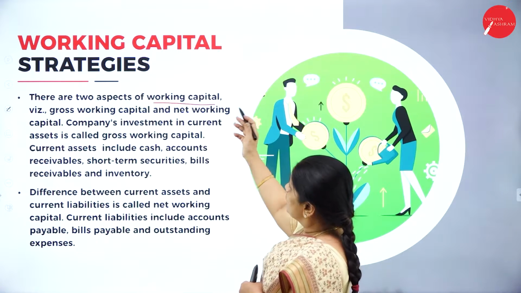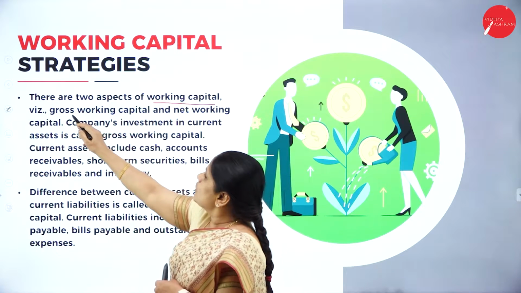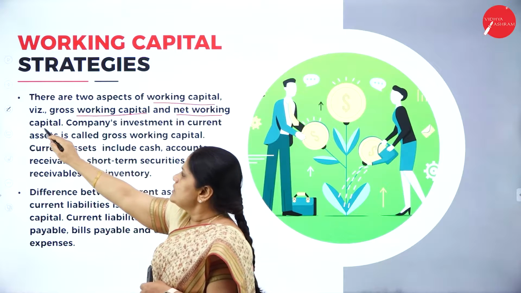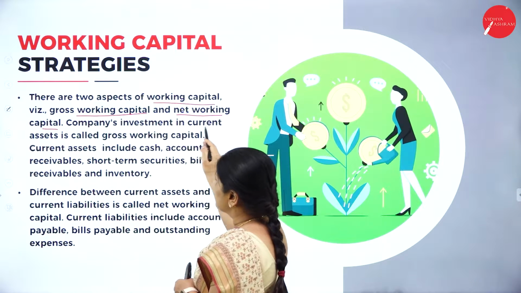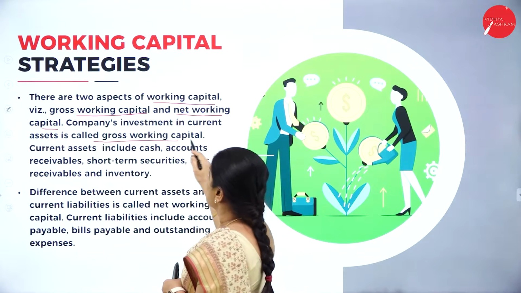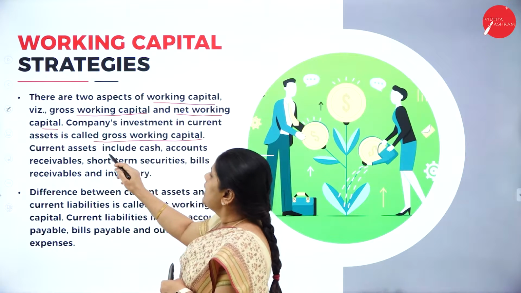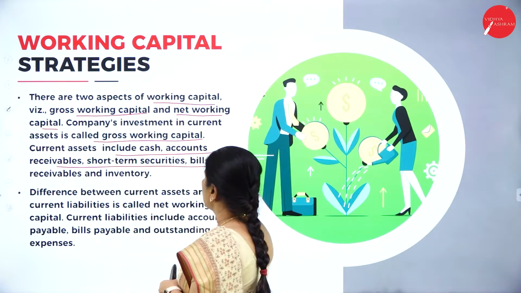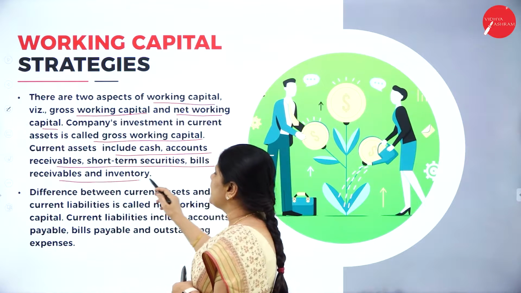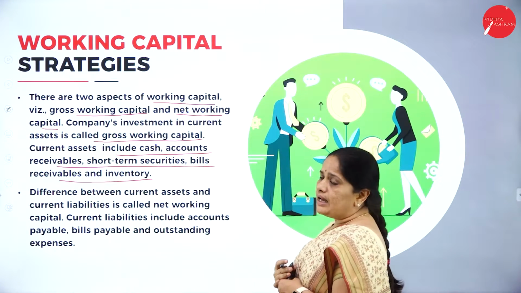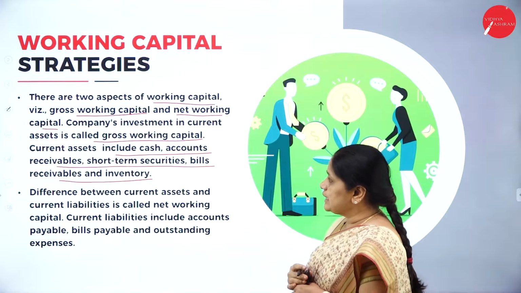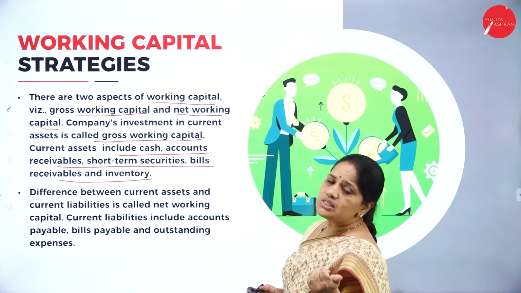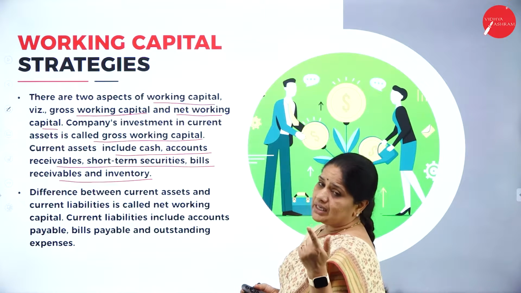There are two aspects of working capital, that is gross working capital and net working capital. The company's investment in current assets is called gross working capital, and current assets include cash, accounts receivable, short-term securities, bills receivable and inventory. Now, we have to understand here that there are two aspects of the working capital, that is, one is the gross working capital and one is the net working capital.